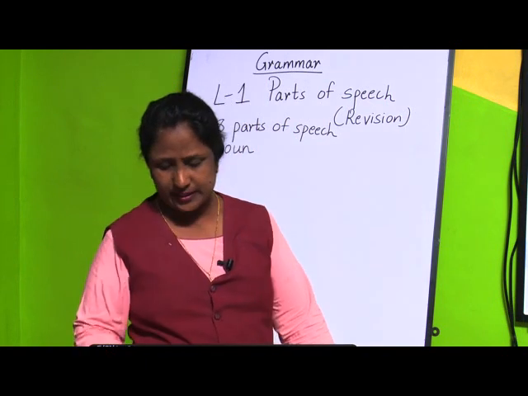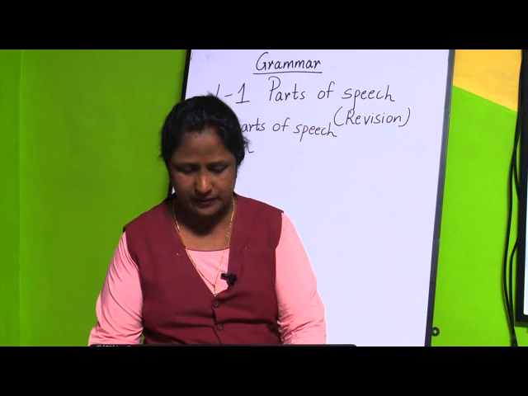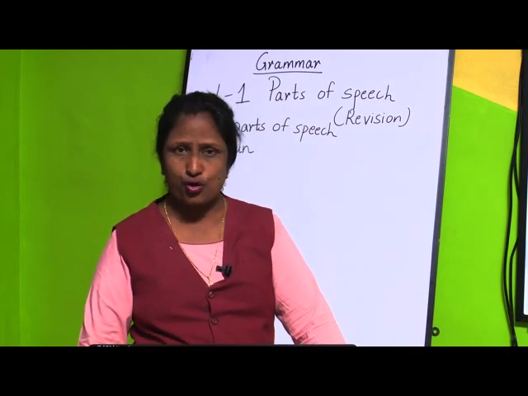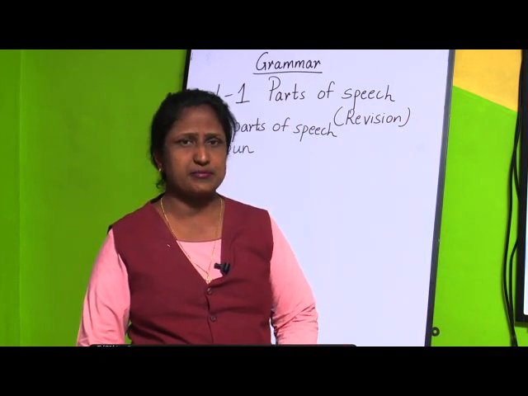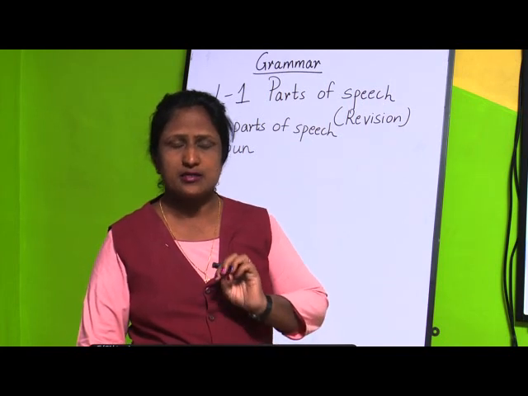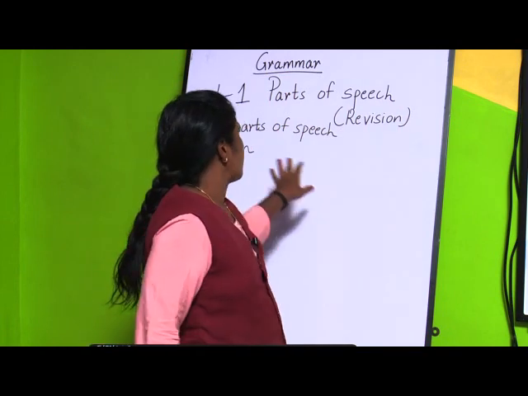For example, we can say mother, or we can give a name like Pratap, Shivaji Maharaj, horse, then Nepal, banana, mango, so many names which we give to any person, any place, any city or any thing. Those names are called noun.